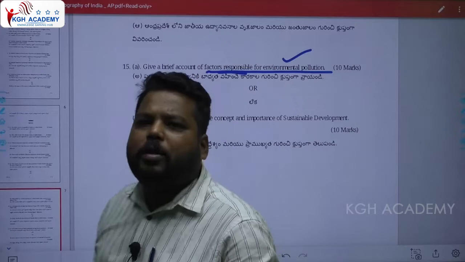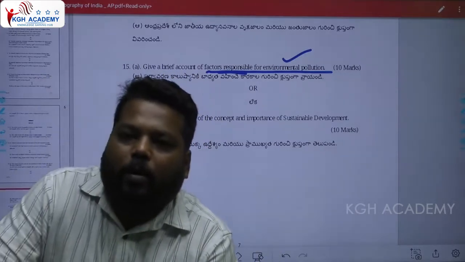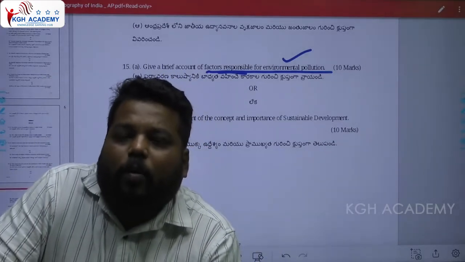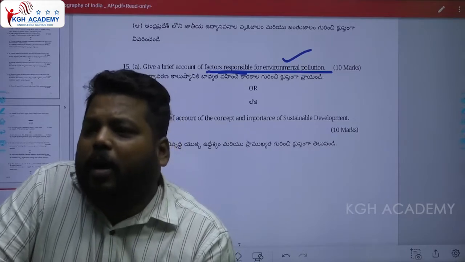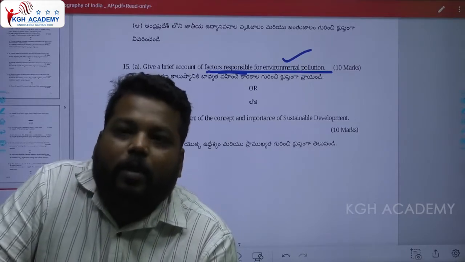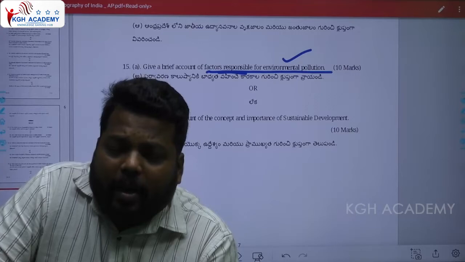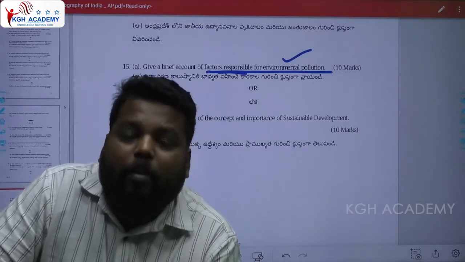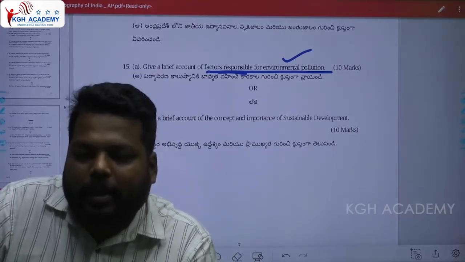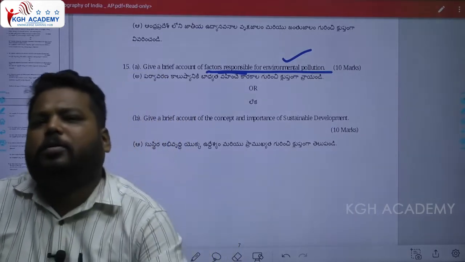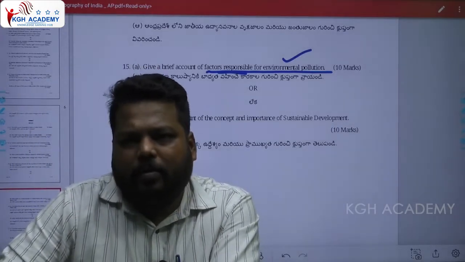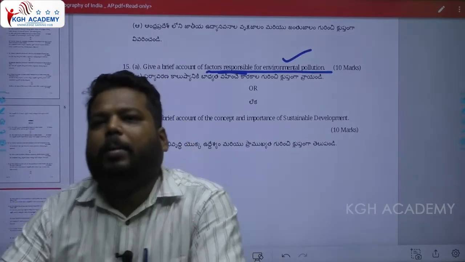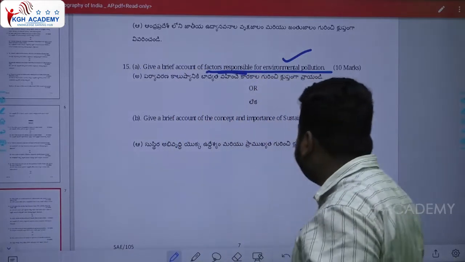In environmental pollution, we have air pollution, water pollution, soil pollution. What are the factors making air pollution? Release of carbon monoxide from vehicles. We have noise pollution. We have water pollution, and the adding of fluoride content. All these aspects are highly important for you. Done. Please try to remember them as much as you can.